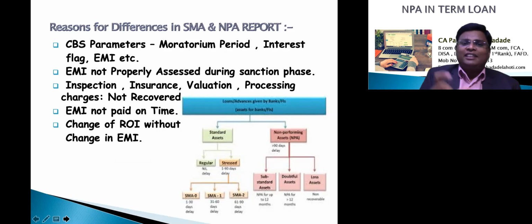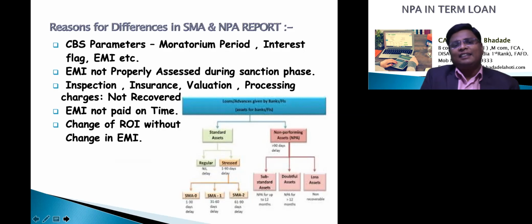So if the EMI is not properly set by the credit officer, it will also amount to NPA classification. In the CBS system, the EMI will be whatever is in the credit officer's note, but as per our calculation the EMI is different. So this will amount to classification as NPA even though the account is not in an SMA category.